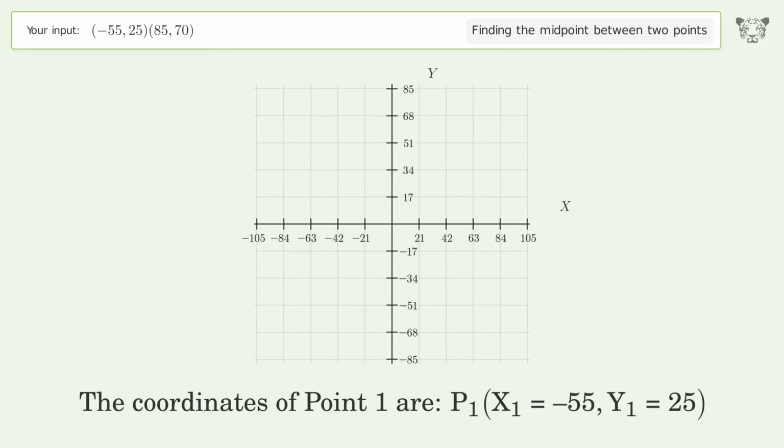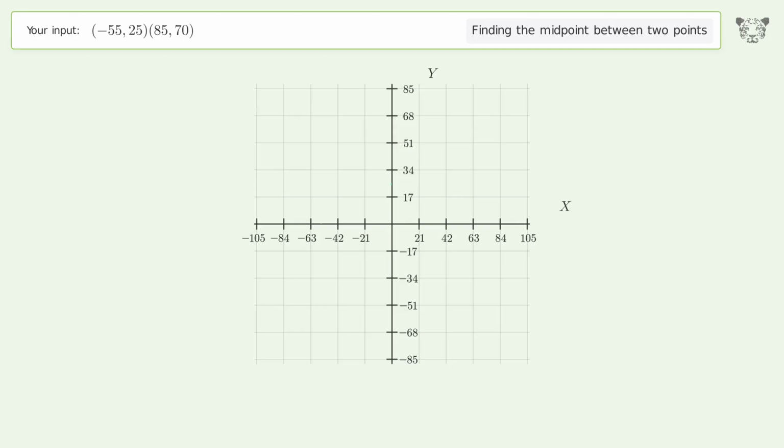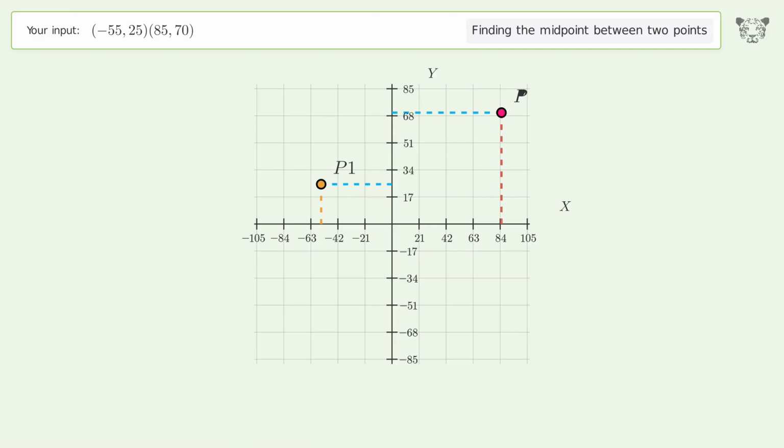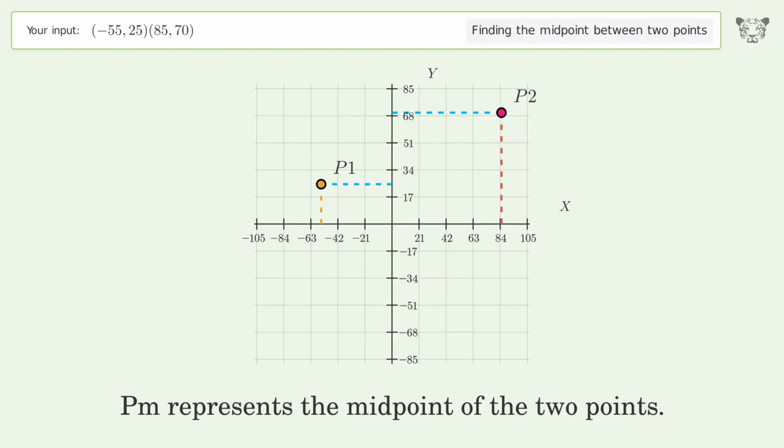The coordinates of point 1 are x1 equals negative 55, y1 equals 25. The coordinates of point 2 are x2 equals 85, y2 equals 70. PM represents the midpoint of the 2 points.